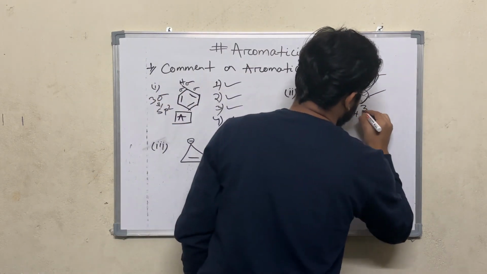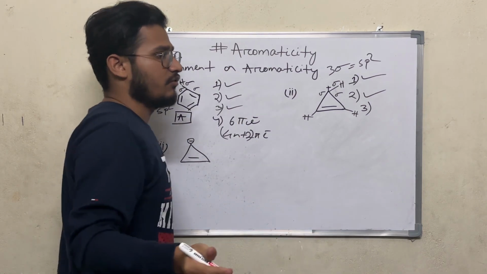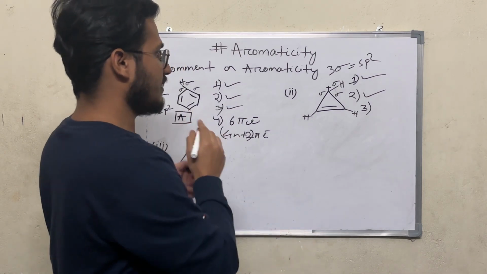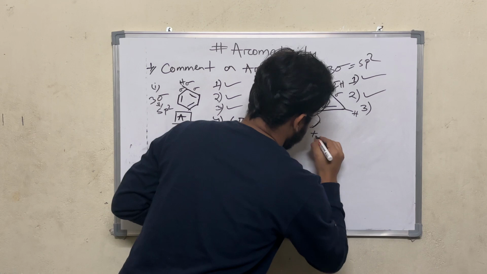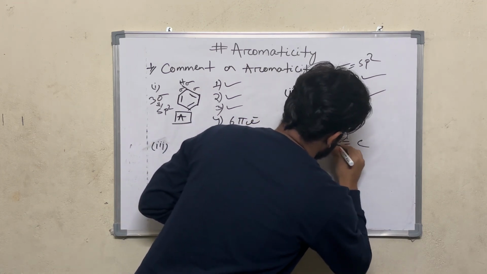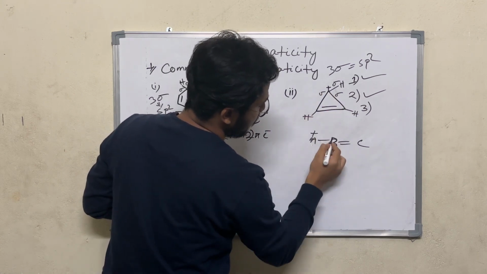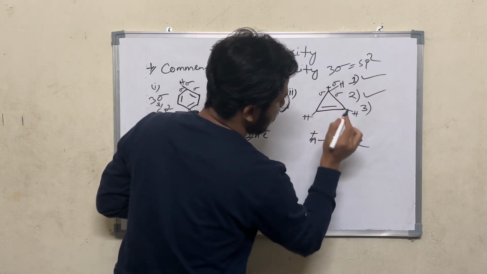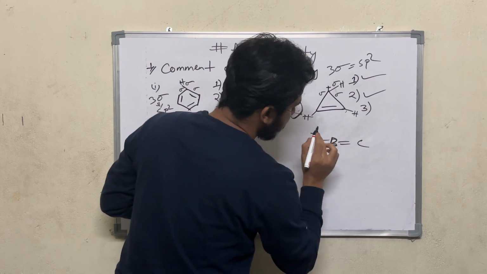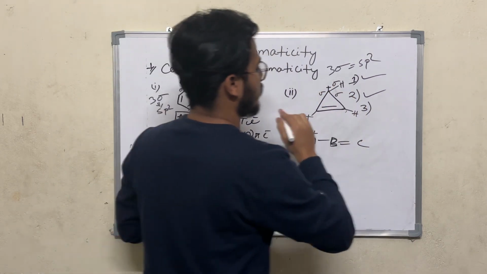And the third rule, there should be cyclic conjugation. I have already told you this when I studied the conjugation part. That means here there is a positive charge, call it A, then B double bond C. Here is one carbon atom, this one. Here is another carbon atom B. Here is another carbon atom, that means C. That means positive charge, single bond and double bond. So here cyclic conjugation is also followed.